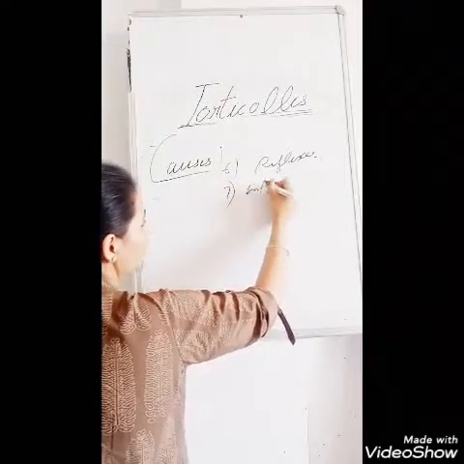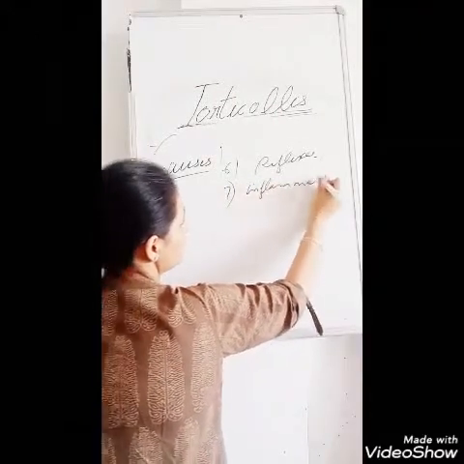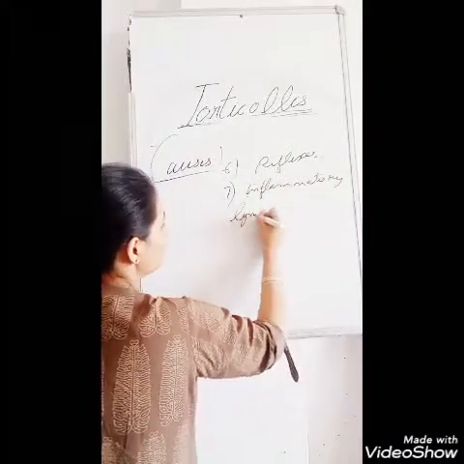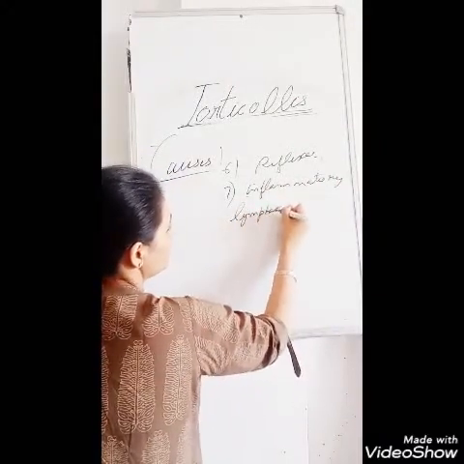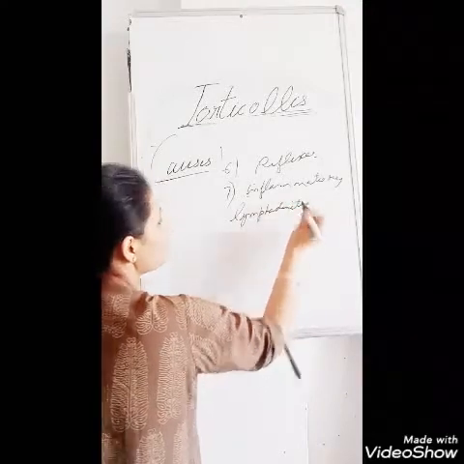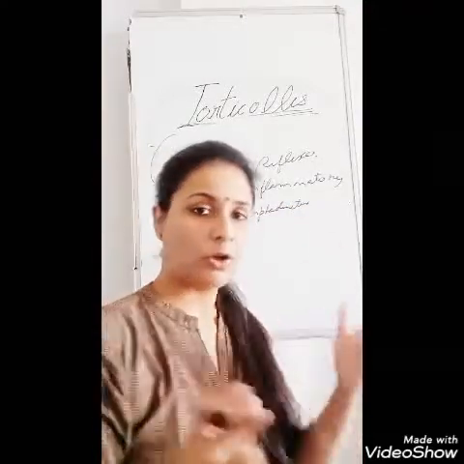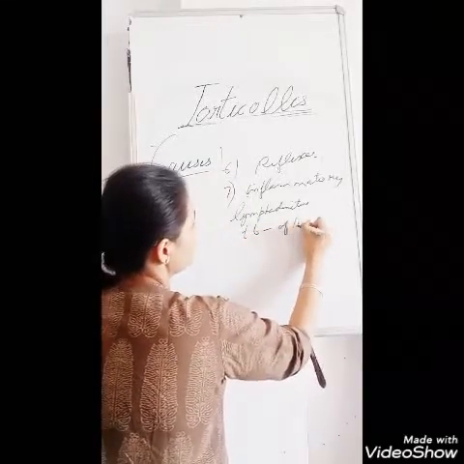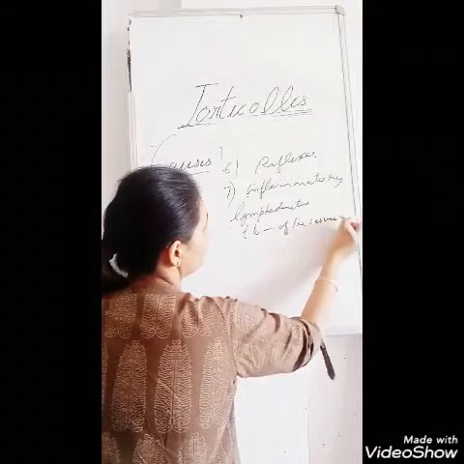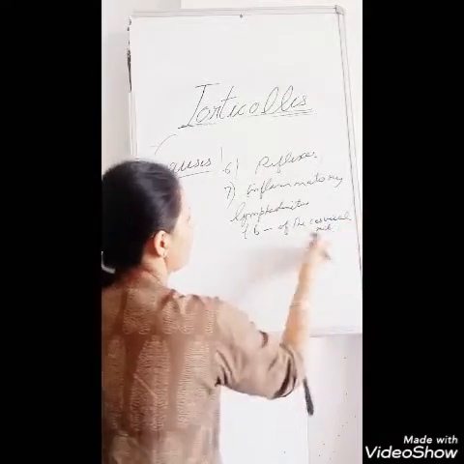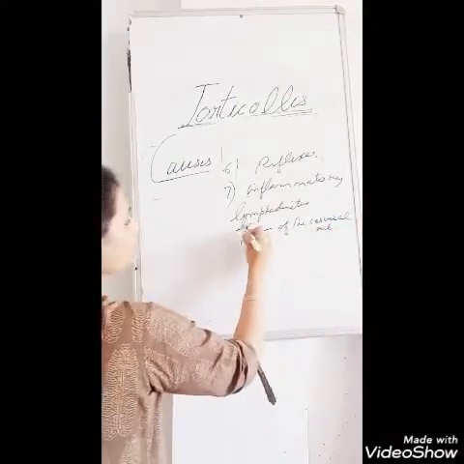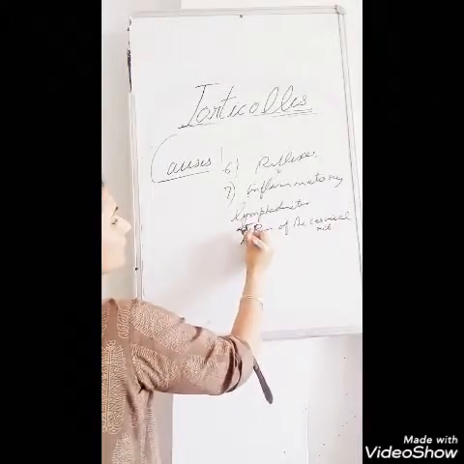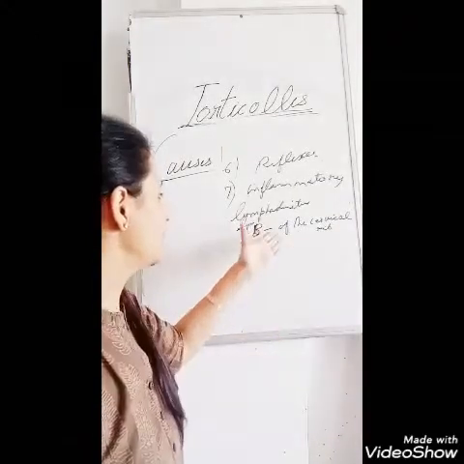Then the inflammatory or infectious conditions like lymphadenitis, or the tuberculosis of the cervical rib, or suppuration.